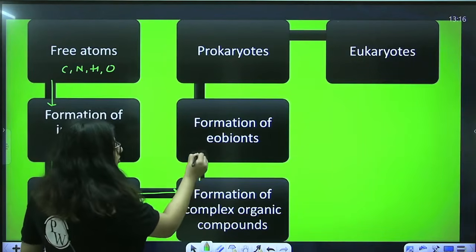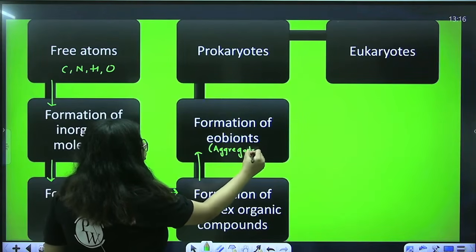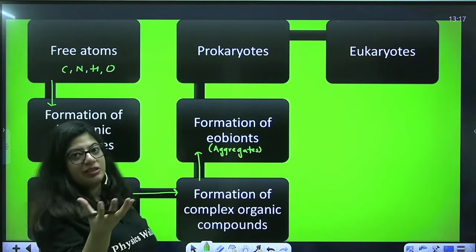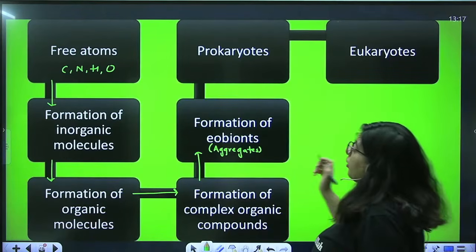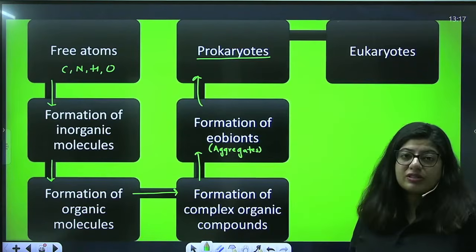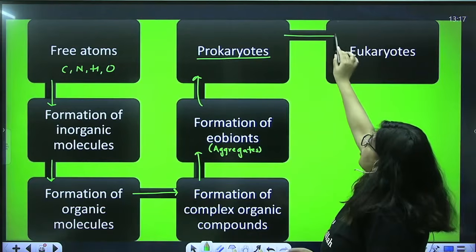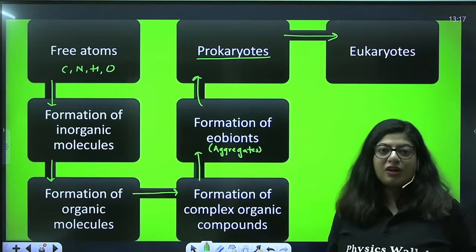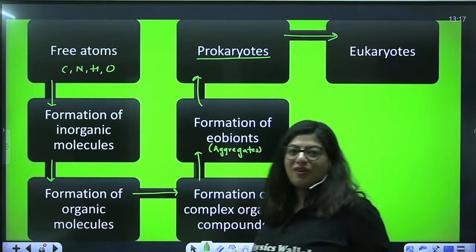Then eobionts are formed. Eobionts are nothing but aggregates. These are not cells but aggregates of organic molecules, which can later on become a cell. From eobionts the first cell became, and the first organisms to be formed were prokaryotes. Prokaryotes are the simplest form of organism, which later on gave rise to a little more complex organism, which are eukaryotes. So this is the entire chart of how life originated.